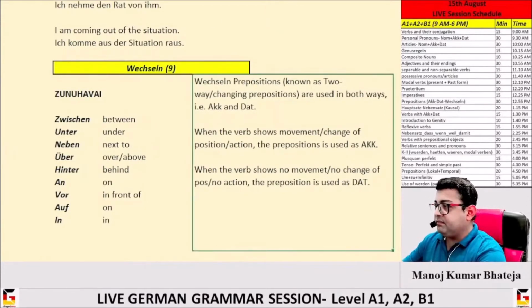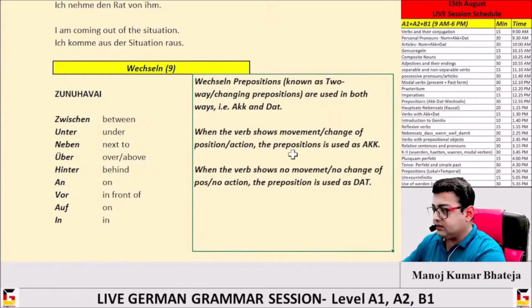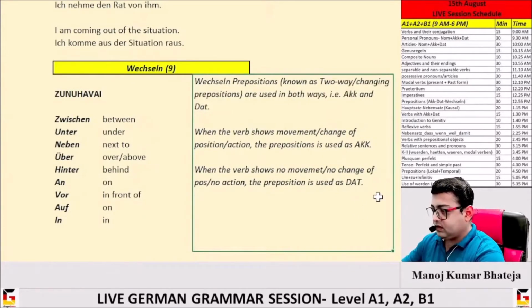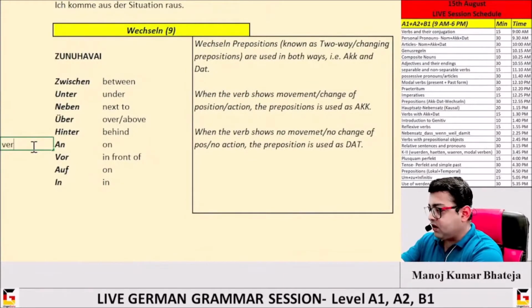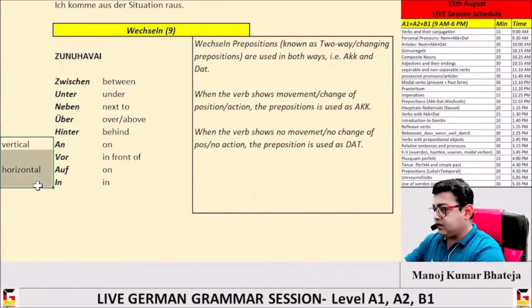Sometimes there is a misunderstanding or a doubt between an and auf. An is used for vertical objects and auf is for horizontal objects. This is very important.